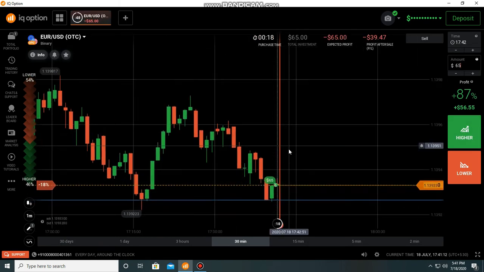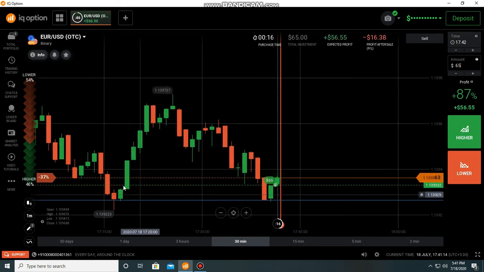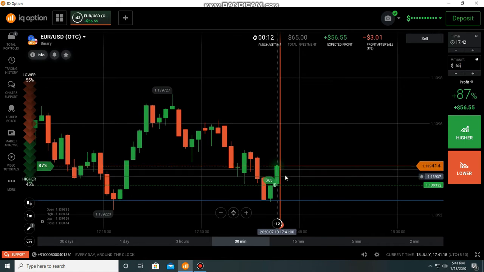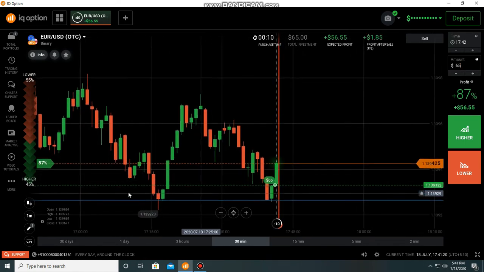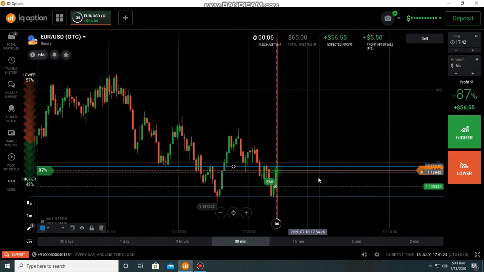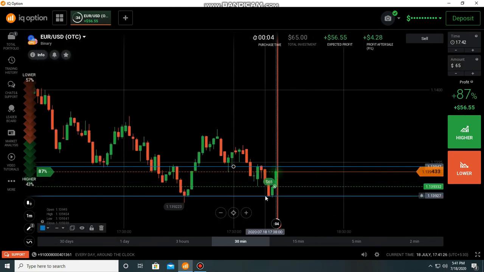I placed here a call option because in the left side we can see some momentum of buyers. Here also we can expect a momentum like that. It should be bullish next, and it should be bullish here, and it is the next rejection area.